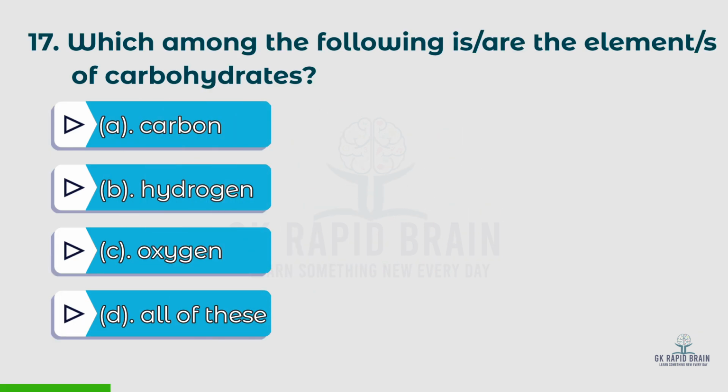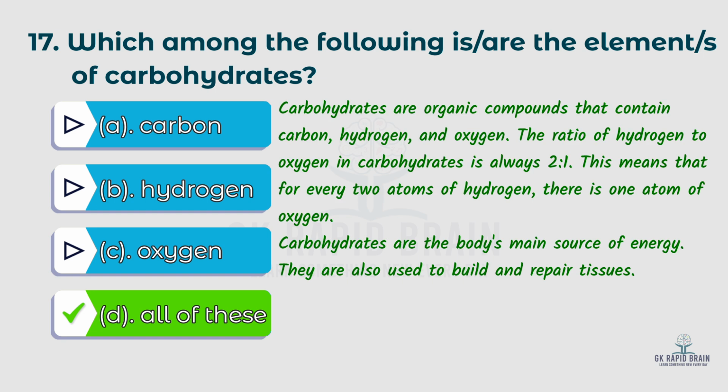17th question. Which among the following are the elements of carbohydrates? Options: A. Carbon, B. Hydrogen, C. Oxygen, D. All of these. The right answer is D. All of these. Carbohydrates are organic compounds that contain carbon, hydrogen, and oxygen. The ratio of hydrogen to oxygen in carbohydrates is always 2:1. This means that for every 2 atoms of hydrogen, there is 1 atom of oxygen. Carbohydrates are the body's main source of energy. They are also used to build and repair tissues.